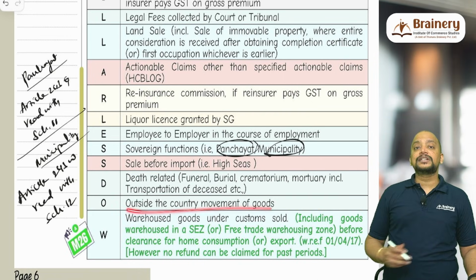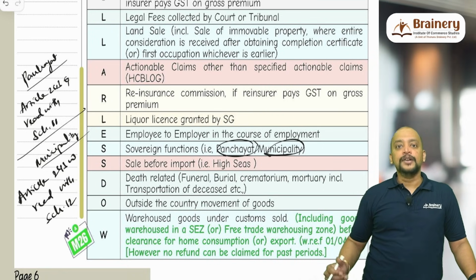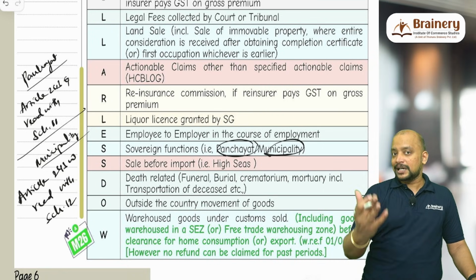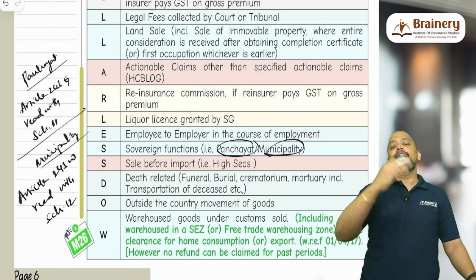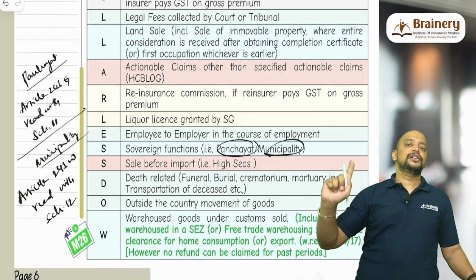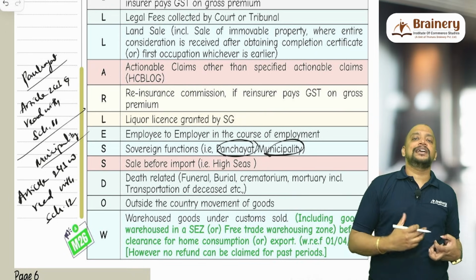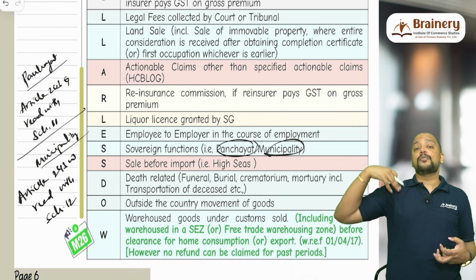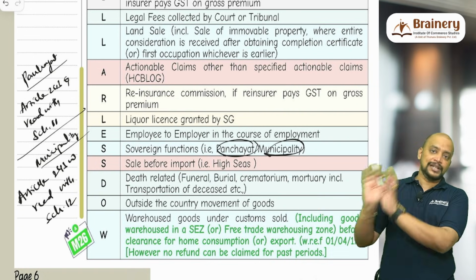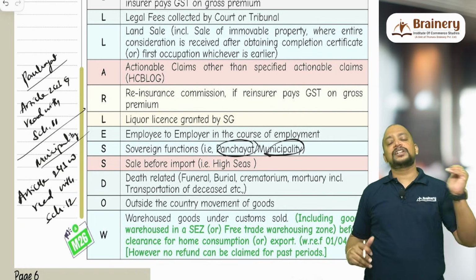Then O for outside the country movement of goods. So goods originate outside India, terminate outside India. For example, I am a seller and you are a buyer, both are in India, but I have a branch outside India and you have a branch outside India. So from my branch in Germany to your branch in Australia, the goods are being sent. Now in this case, even though you have made the payment in India, the movement of goods is completely from outside India to outside India. Due to that reason it is excluded from supply, because it is neither import nor export nor a domestic transaction. That's why it is excluded.